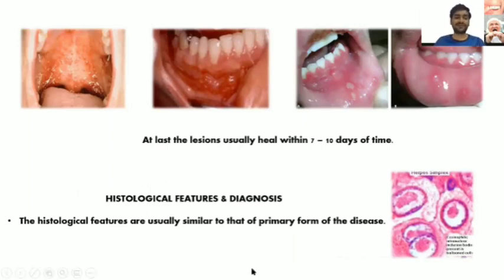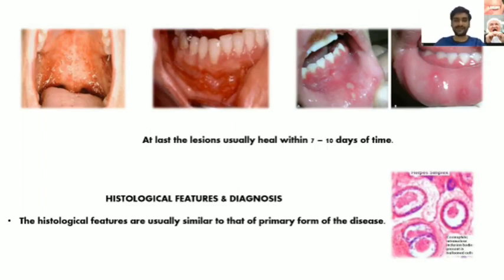Sorry, there will be no scar formation. Next, histological features and diagnosis. So the histological features are usually similar to that of the primary form of disease. You saw ballooning degeneration, you saw Zank cells, right? Then you saw Lipschutz bodies, and along with that inflammatory cells also were present. So the histological features and the diagnostic criteria are going to remain the same.